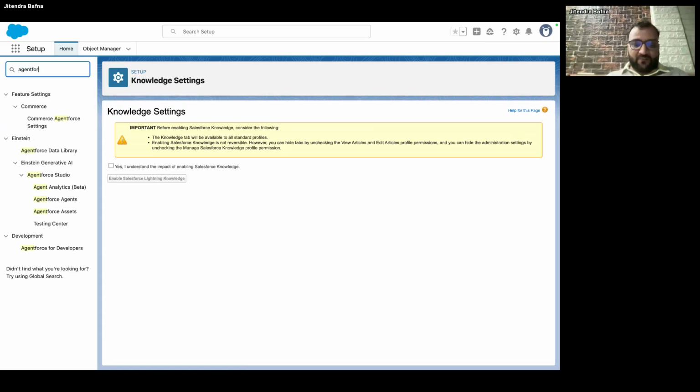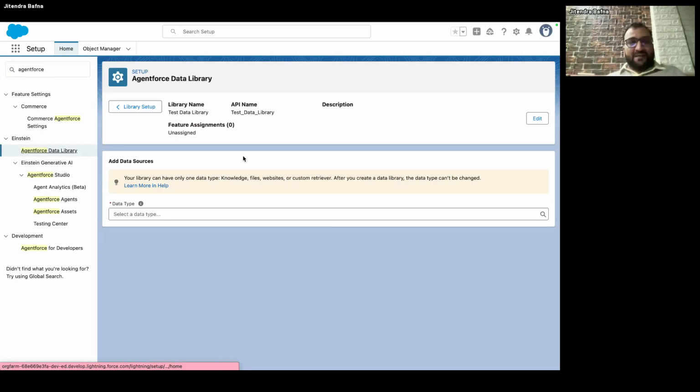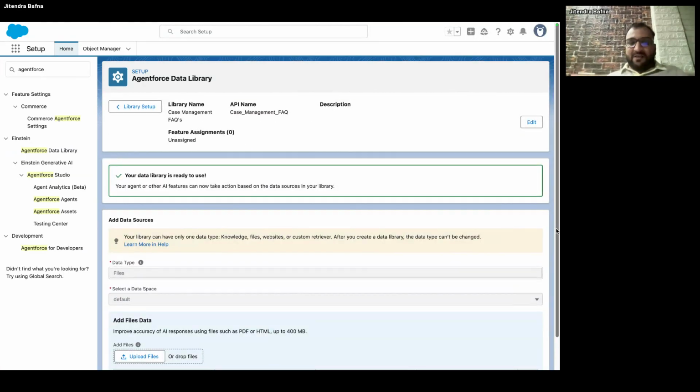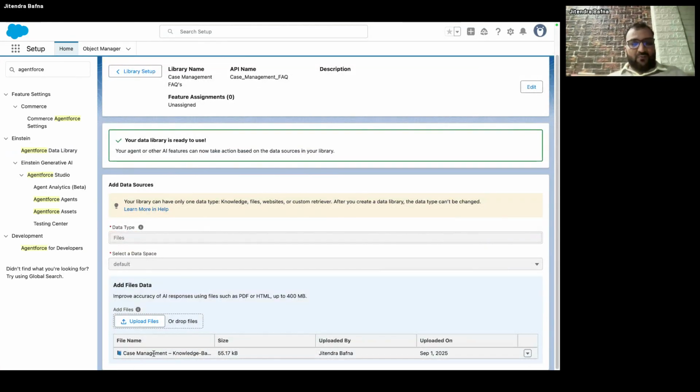So let me go to Agentforce Data Library. I will not create anything for now. I uploaded one file, the case management data. The upload is simple, but it takes at least 10 to 15 minutes.